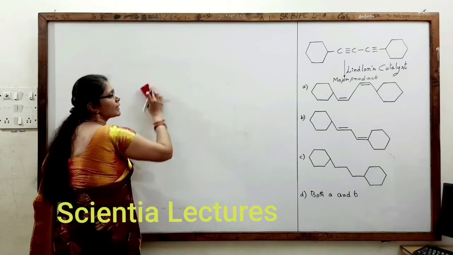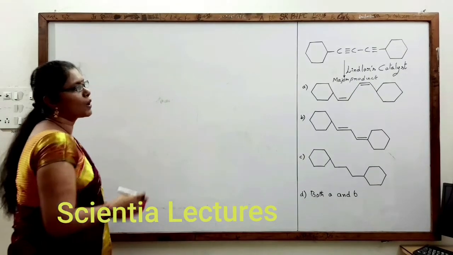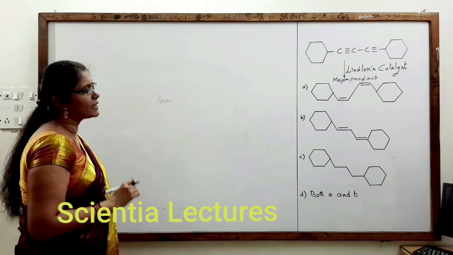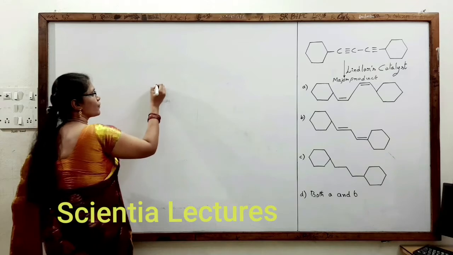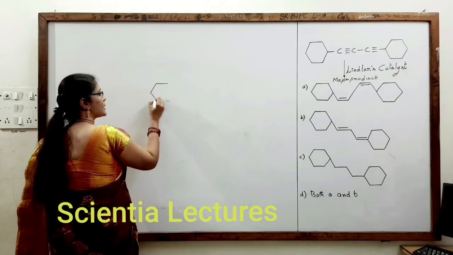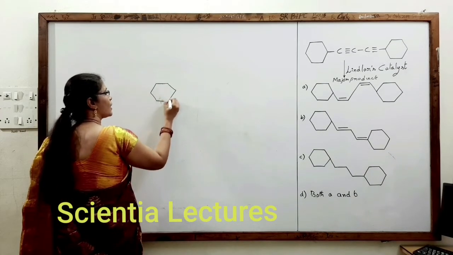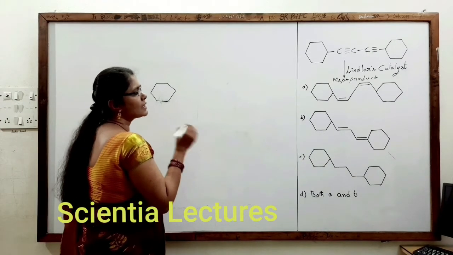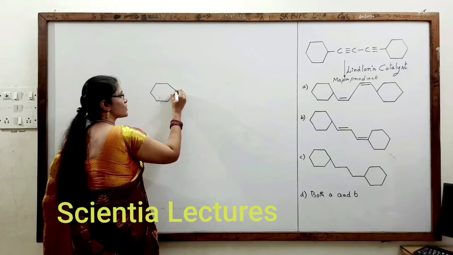What is meant by cis alkene? Having the same groups on the same side. So if you check the options A, B, C, D, in the case of A, when the alkyne groups are hydrogenated, only the cis form of alkene should be produced.